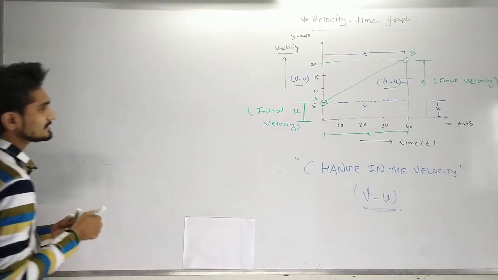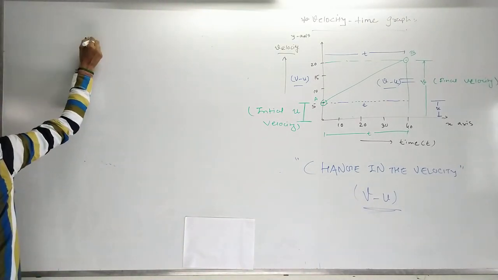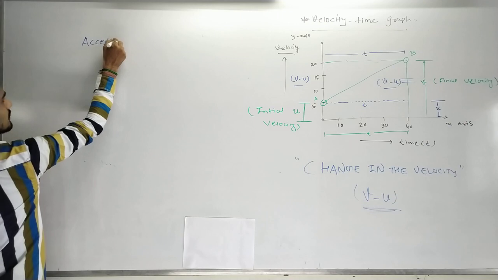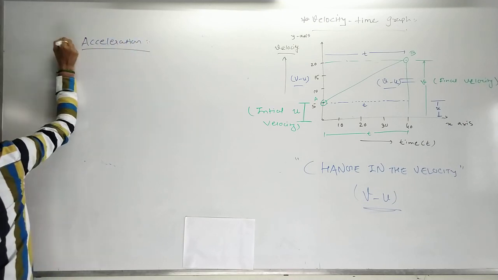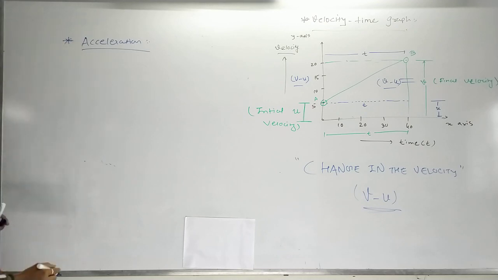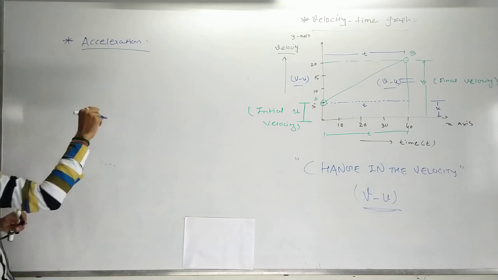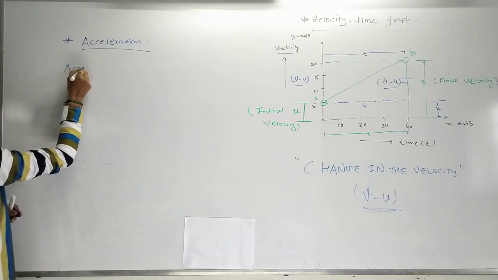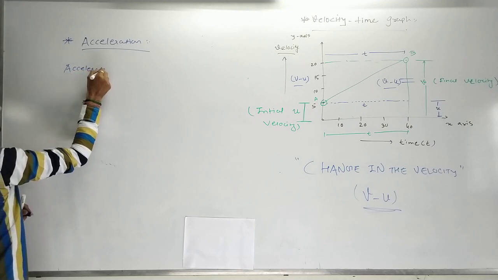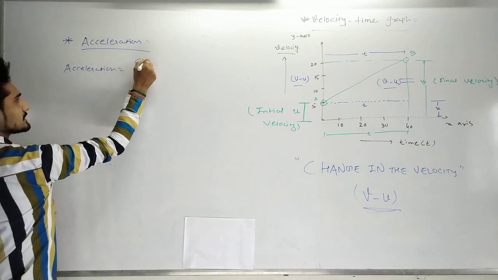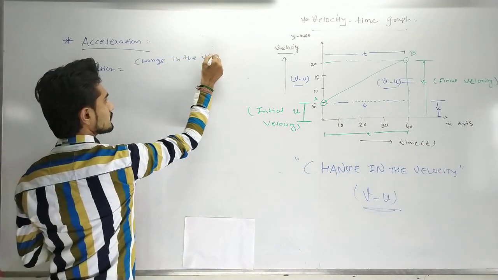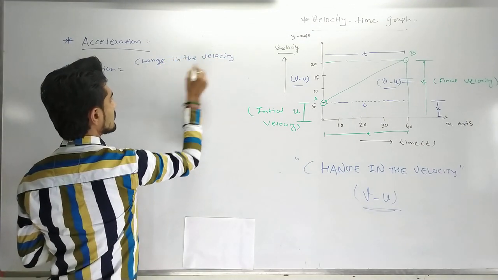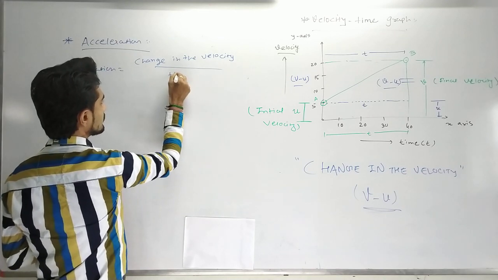Okay, what is the equation of acceleration? First we have learned in the previous lecture that acceleration can be defined as change in the velocity upon time.